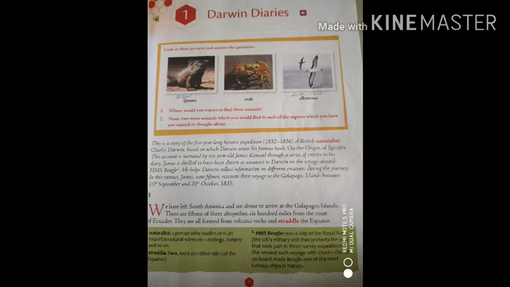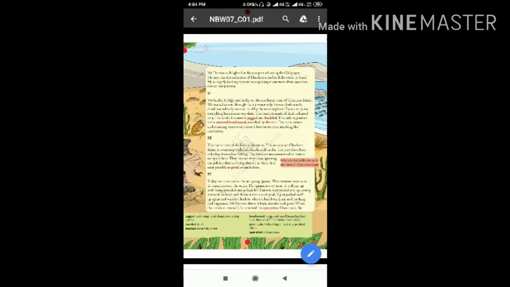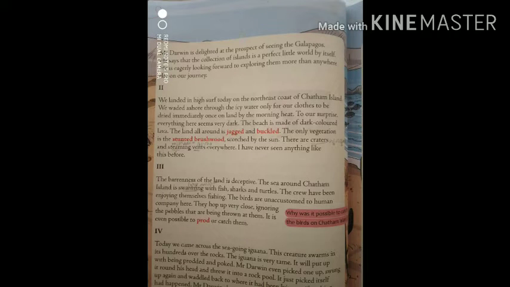So in the first paragraph itself, we can see James Kincaid is narrating about the interest and the natural beauty of the Galapagos Islands, and the interest of whom? Our Charles Darwin. He is excited with this world. He wants to explore more and more. Who is that person? Charles Darwin. So James Kincaid is narrating that this is a perfect little world. Which world? The Galapagos Islands are a perfect little world.